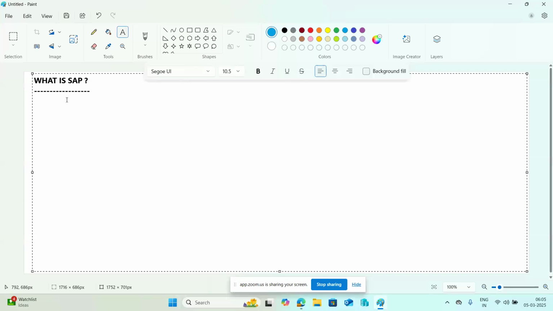So SAP, right? Many of you know already what SAP is, but I hope even those who don't know will understand here. What is SAP? SAP is a global leader in enterprise software.